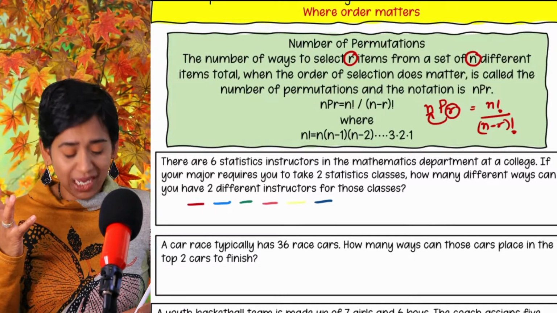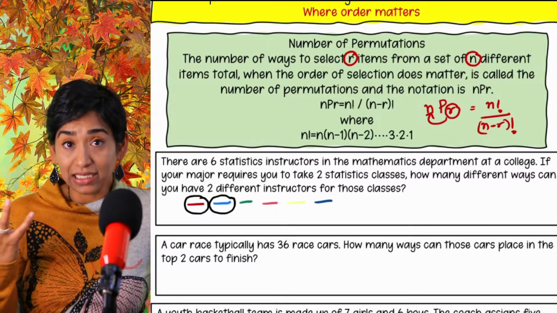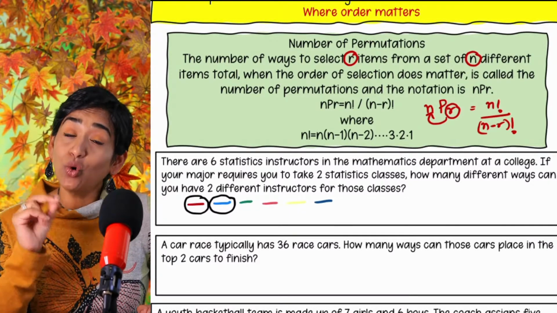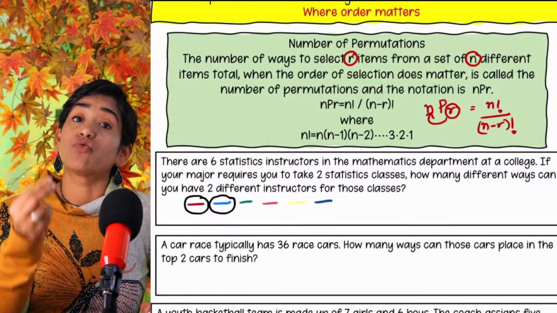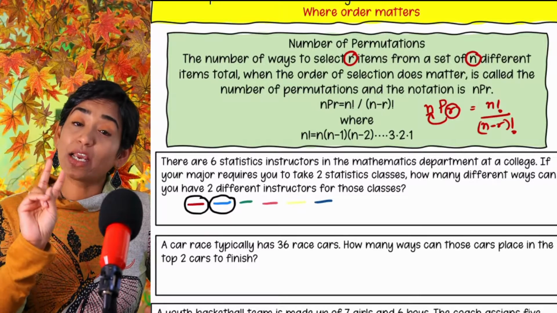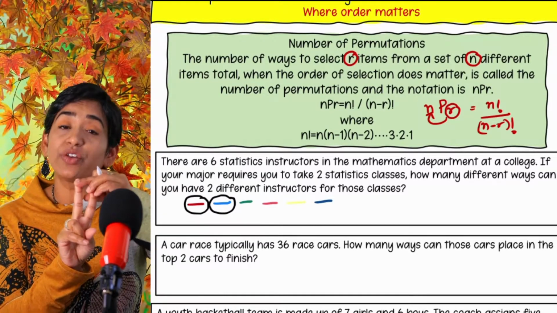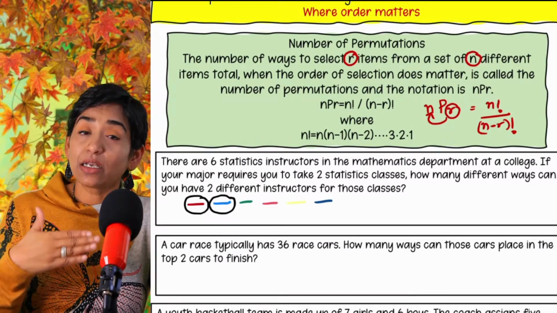So you can take red as your first class and blue as your second class. That's one arrangement. Or you can take blue as a first class, red as your second class. That's another arrangement. Or you can take red, yellow, that's 2 different classes. Or yellow, red, that's 2 different classes. As you can see, which class goes first, which class goes second.